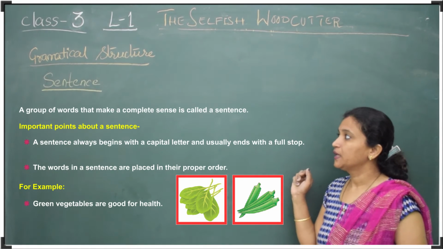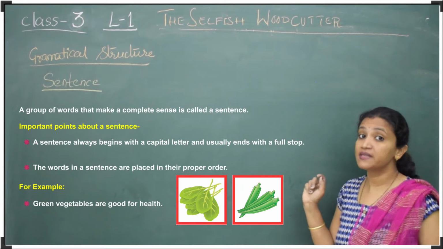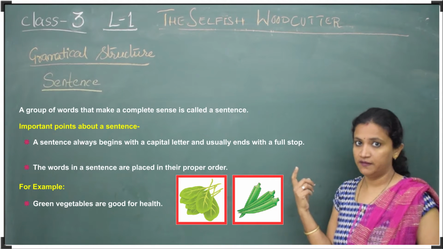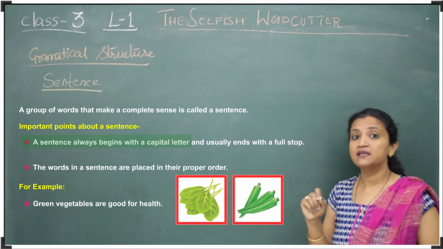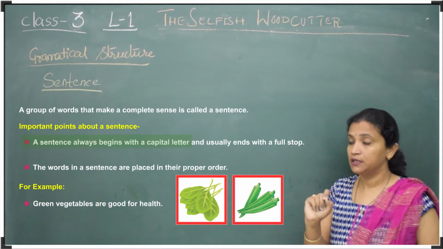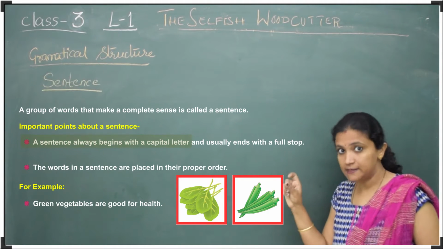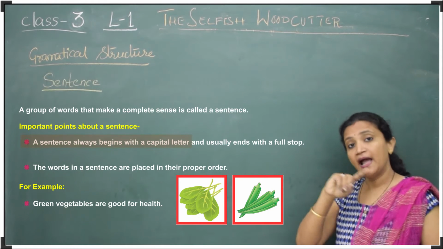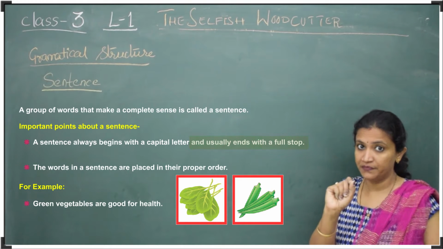Grammatical structure. In grammatical structure, they have given a sentence. So how is the sentence formed? Every time, the sentence starts with a capital letter. The first letter of the sentence itself should be a capital letter, and at the end every time it should have a full stop.